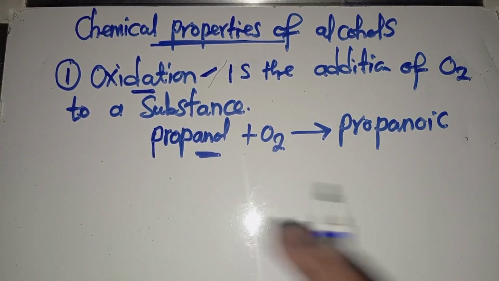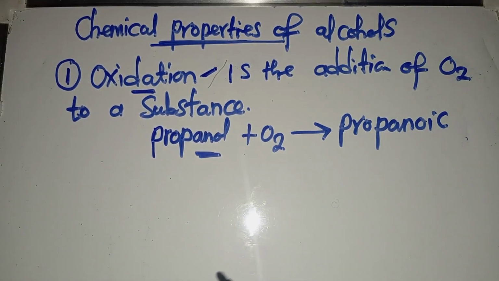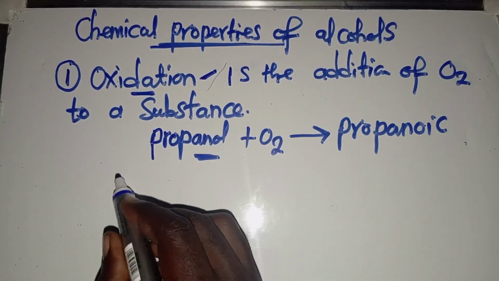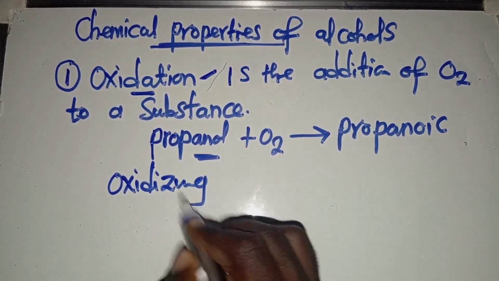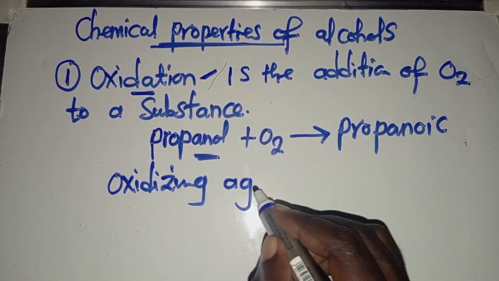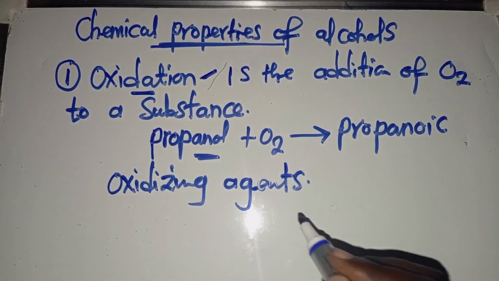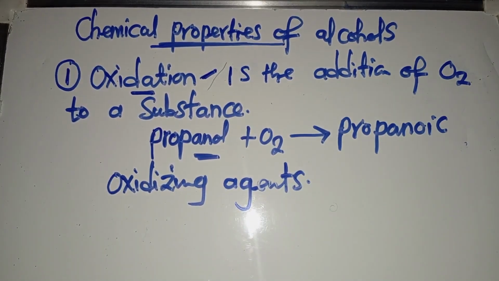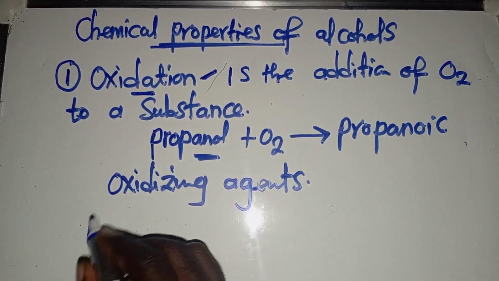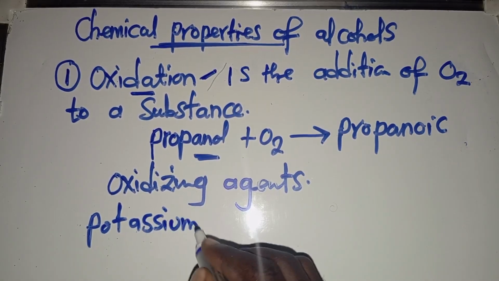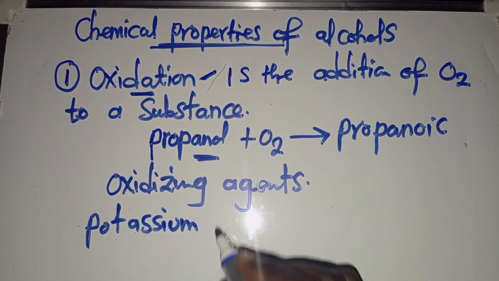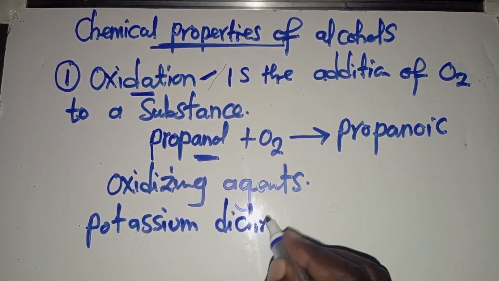And for this process to happen, we need to understand certain things. They are what we get to call oxidizing agents. So you also need to understand oxidizing agents. These are things that will now enable this process to take place. The first oxidizing agent that you need to understand is potassium dichromate.